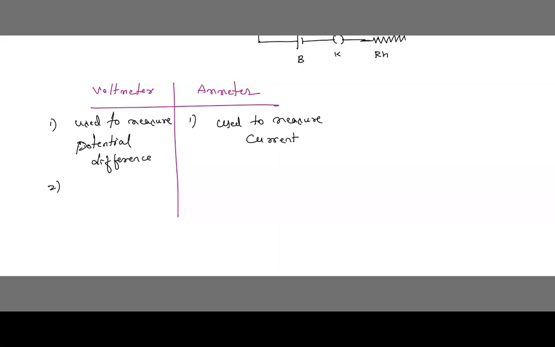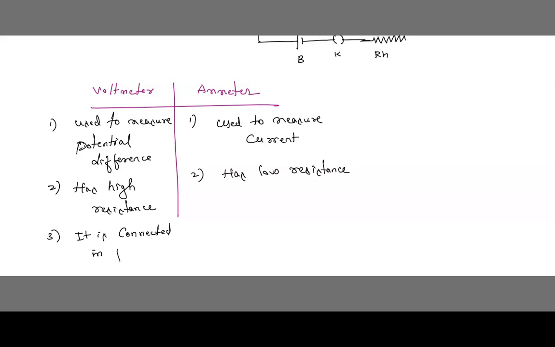What is the difference? And next, voltmeter has high resistance. What about this? It has low resistance. And here it is connected in parallel. It is connected in parallel.